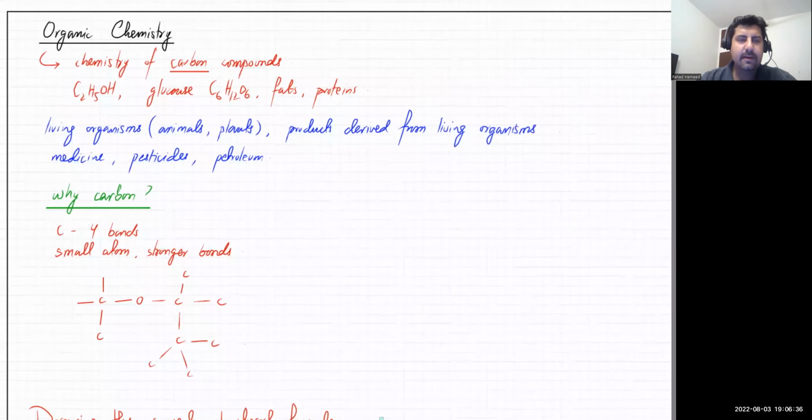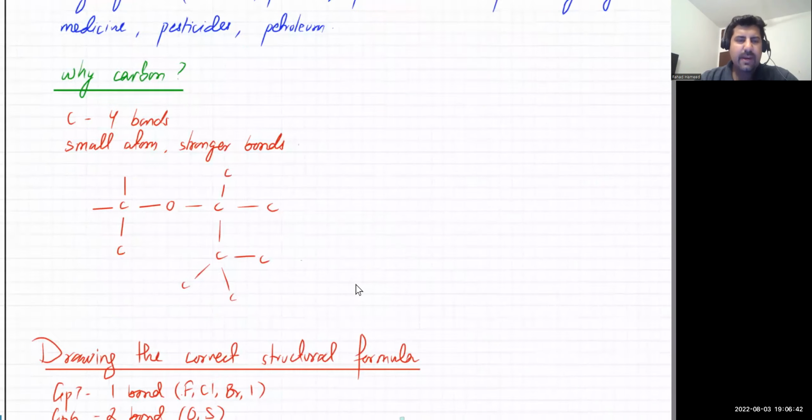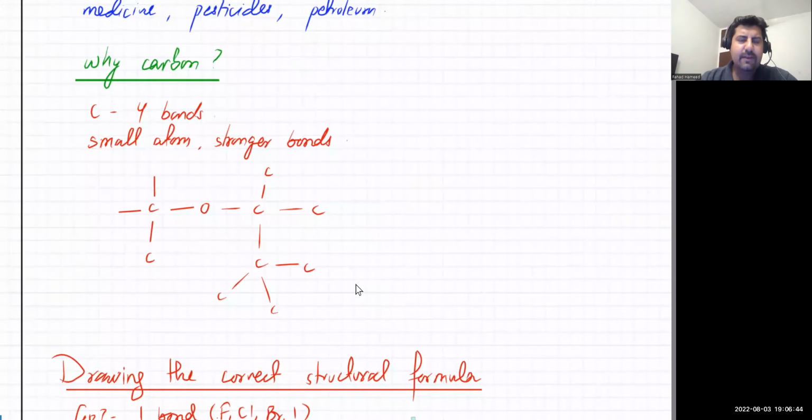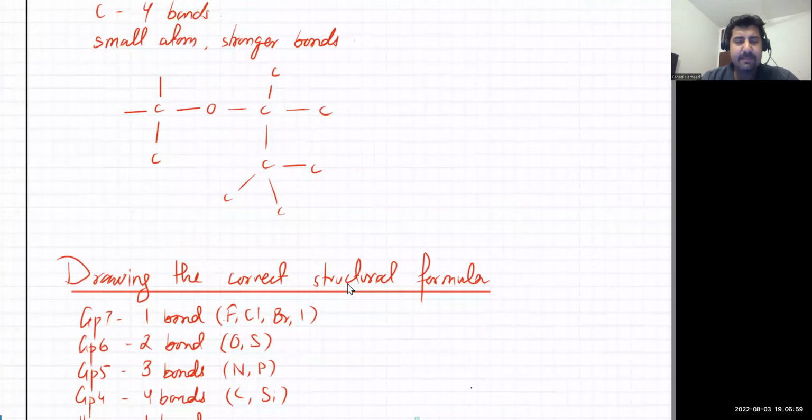अच्छा कहाँ पे थे हम? Quick recap: organic chemistry, it's a chemistry of carbon compounds. Why carbon? I told you that carbon, all living organisms, everything is made out of carbon, right? Carbon makes four bonds, four very strong bonds. So you can make very good structures out of it. ठीक है? Human hair, human skin, human blood cells, everything. You can make complicated structures if the atom is making four bonds.